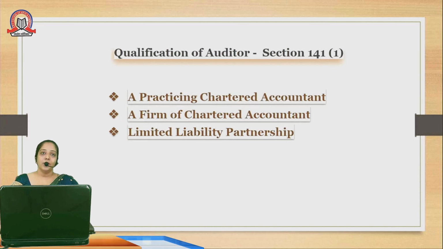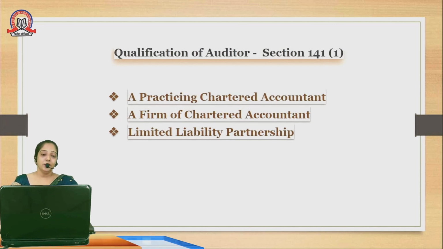The second important thing is a firm of chartered accountants. A partnership firm where two or more chartered accountants have jointly started a firm of chartered accountants, right? That firm is also eligible to conduct the audit of a limited company.